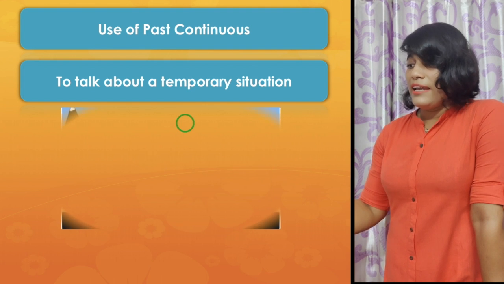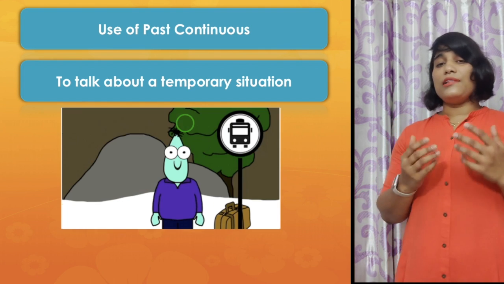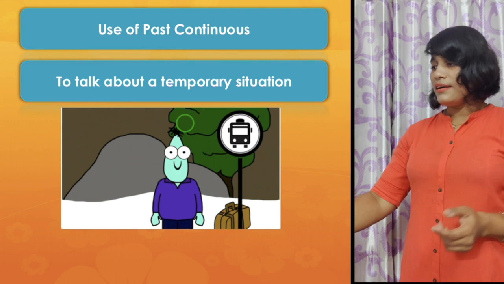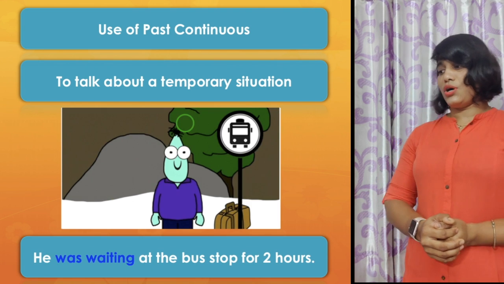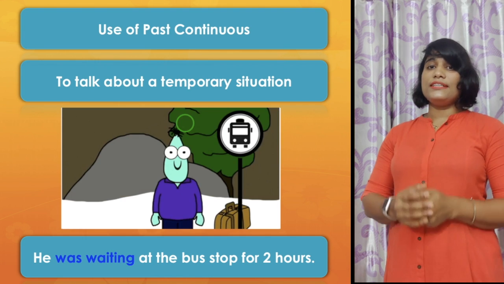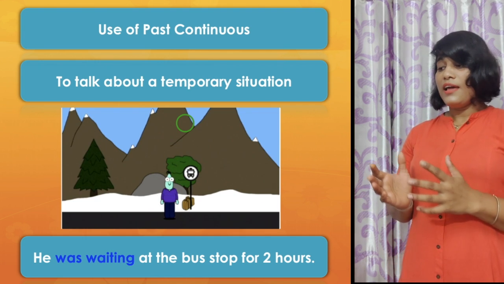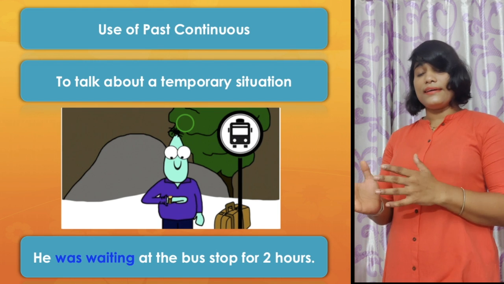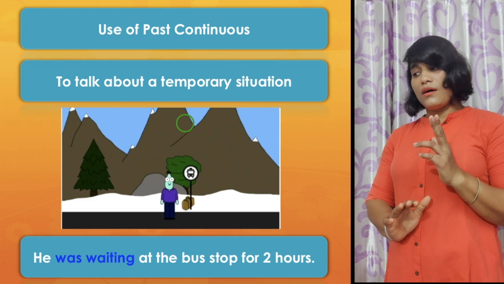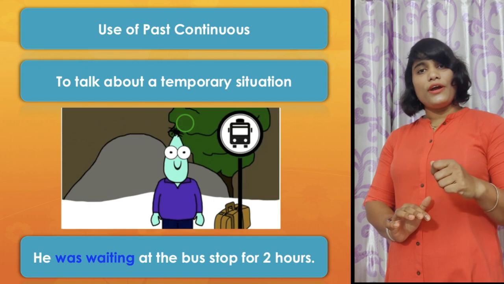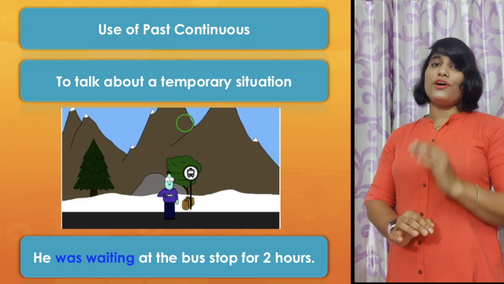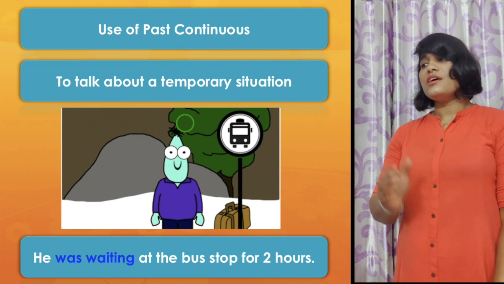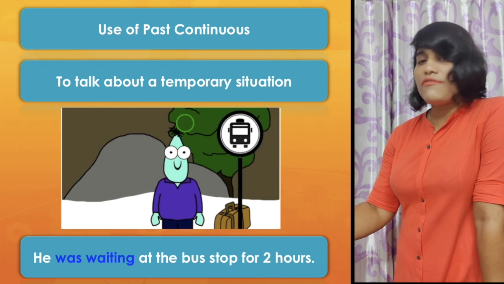You can find another example that will help you understand better. That is, he was waiting at the bus stop for 2 hours. This is a very good example. He was waiting there for 2 hours. The action of waiting was going on for 2 hours. In order to say that, you have to use the past continuous aspect of the verb.